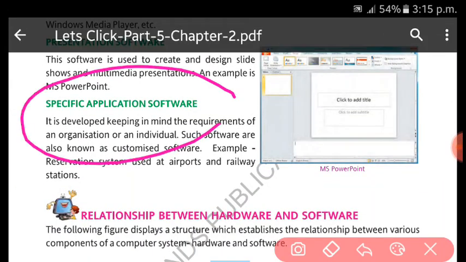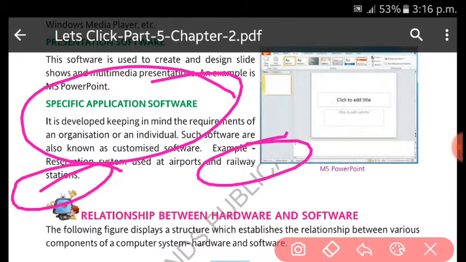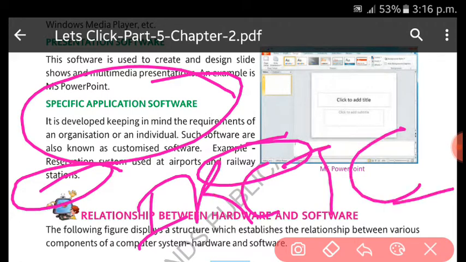Specific application software, for example a bank application, is prepared for a particular organization or company. That is a specific application, which you cannot use for your personal purpose. For example, for railways, there is the IRCTC website, and you can also book air tickets through IRCTC. Remember that. So these are the specific application software.